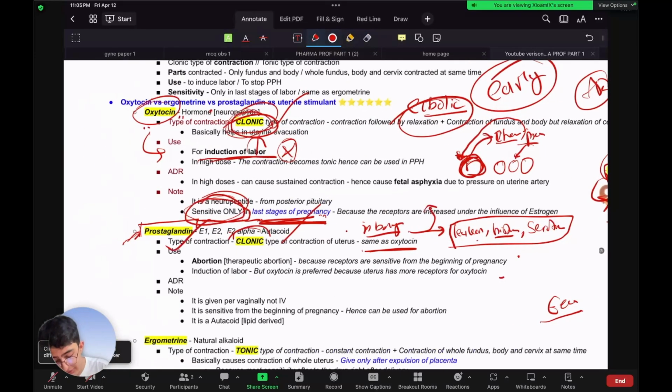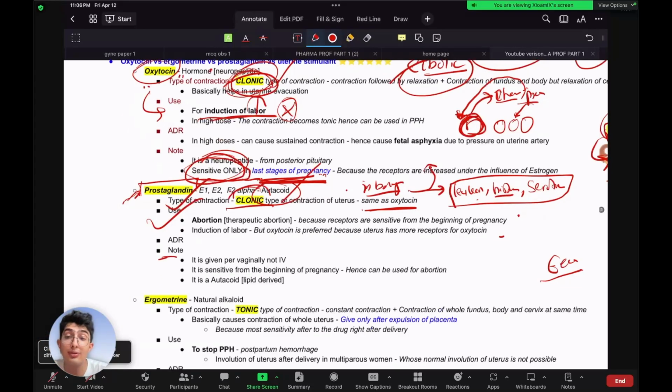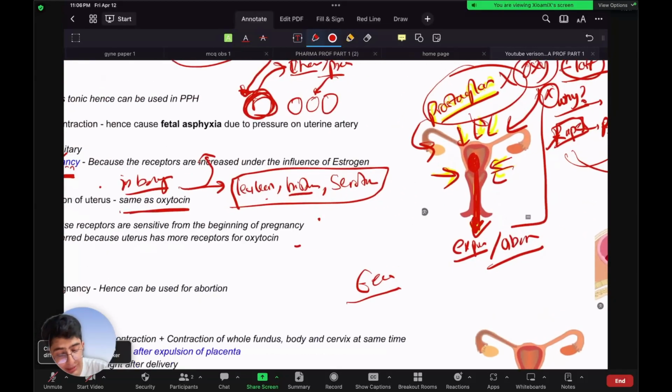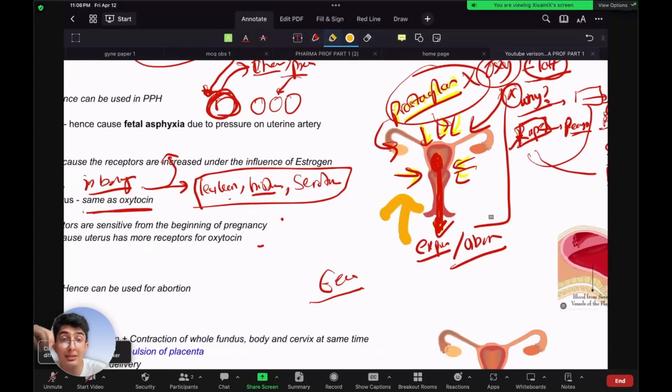So now that we are done with the type of contraction and the uses, we know that prostaglandin is an autocoid, right? Now let's look at other important information that you need to know for prostaglandins. Prostaglandins are usually given per vaginally, not IV, right? So if you want to give prostaglandin, you are not giving it via the veins. You directly give prostaglandins via the vagina. So how do you administer prostaglandin? You administer it via the vagina.